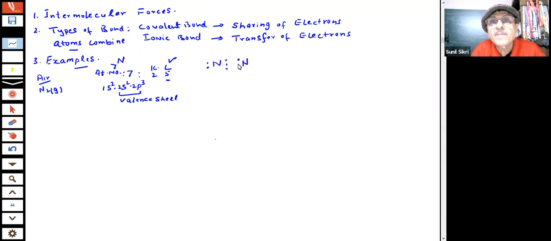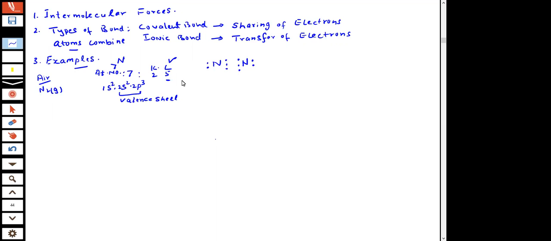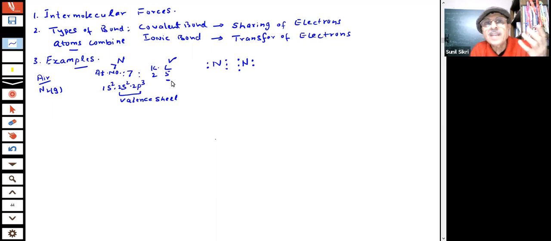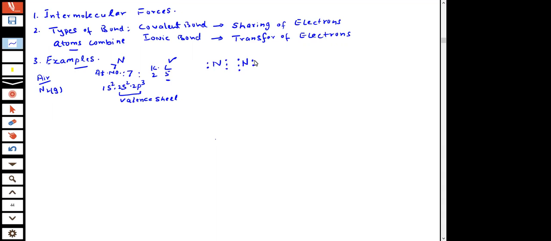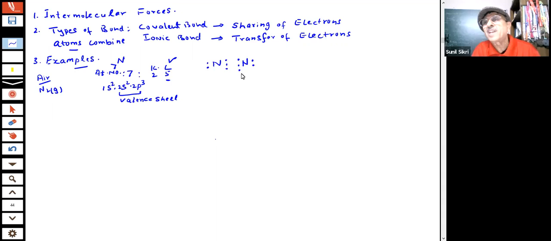So what will happen, students? 5 electrons means it is not an octet. It will need 3 electrons in order to complete the octet. Another nitrogen atom also has 2 plus 3, 5. It also needs 3 electrons. So what will they do, students? They will share their 3 electrons. We are saying these electrons will be shared, students, and the sharing of the electrons will result in the formation of a bond.